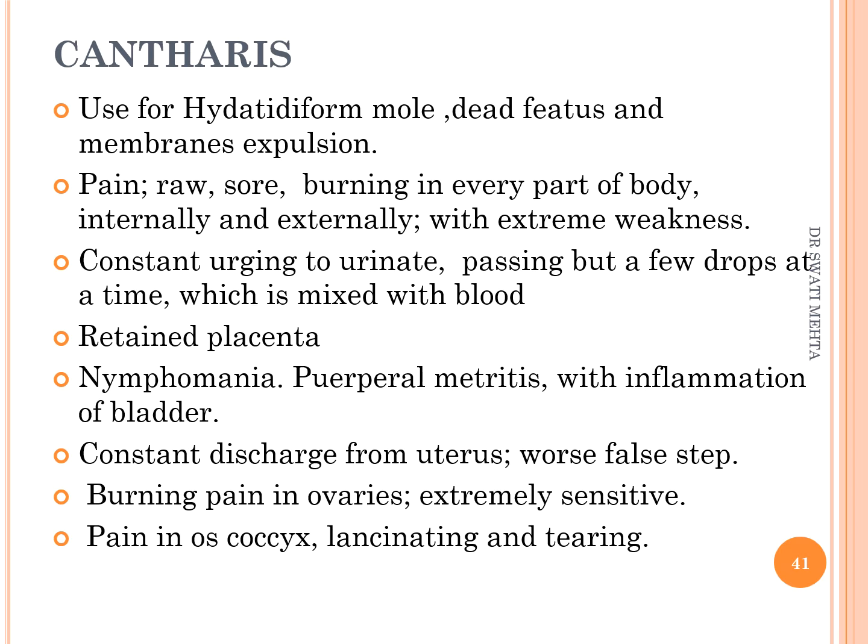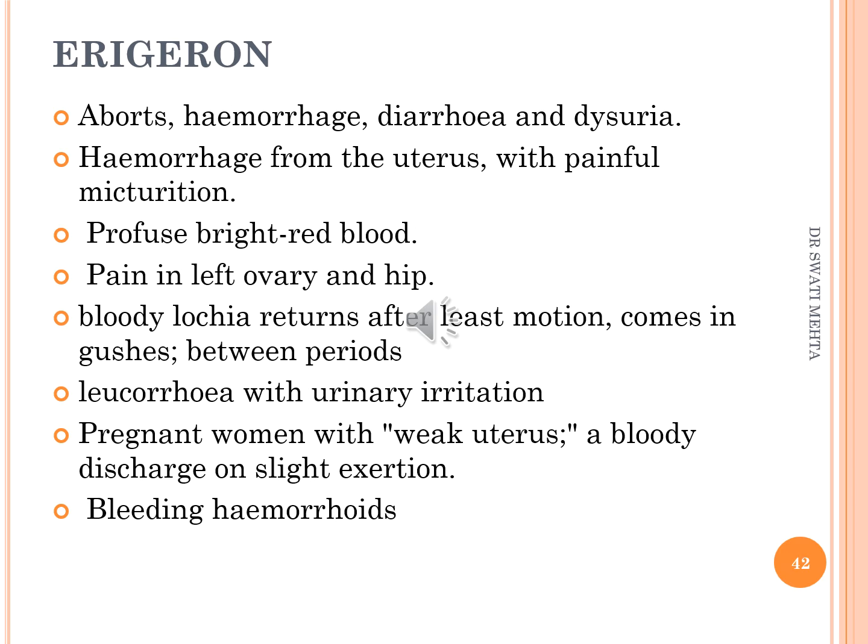Erigeron again we can use for habitual abortion where the woman's womb is very weak and there is bloody discharge on the slightest exertion. There is profuse bright red blood, and diarrhea and dysuria with abortion. The blood is gushing type, and the lochia, that means the discharge after the products of conception are removed, also comes in gushes.